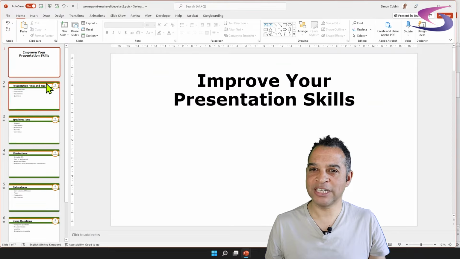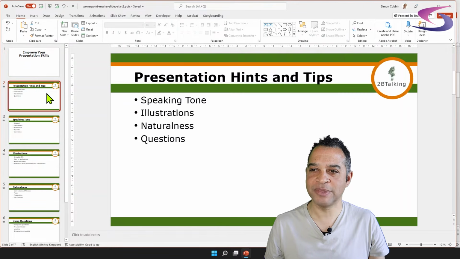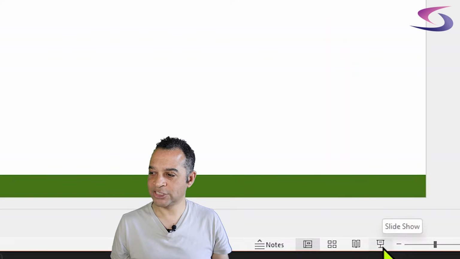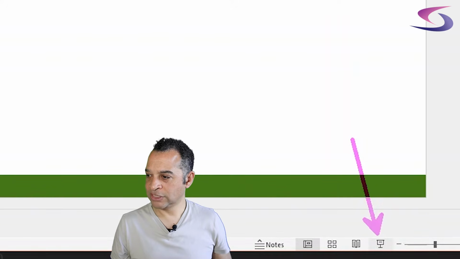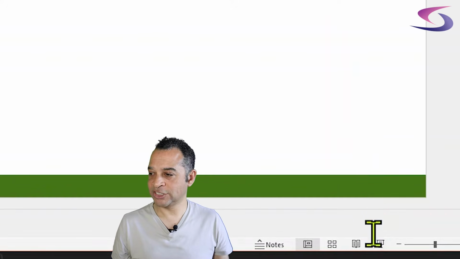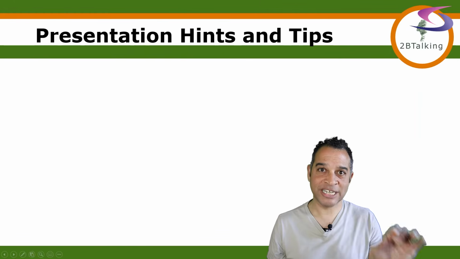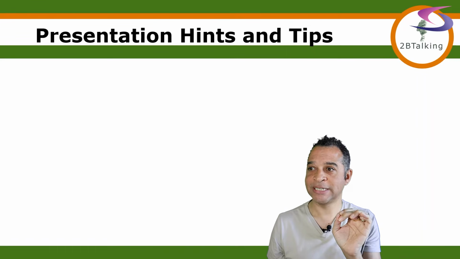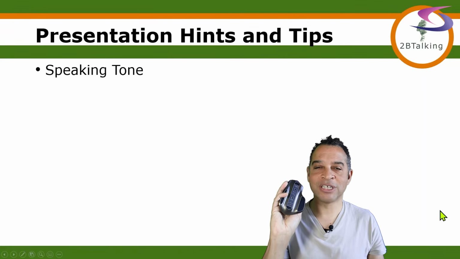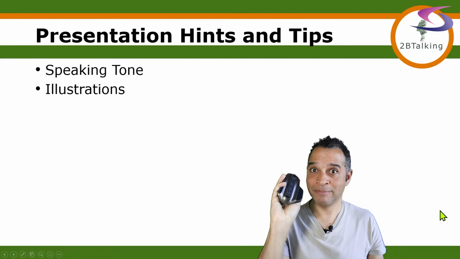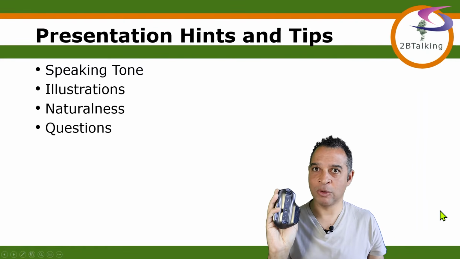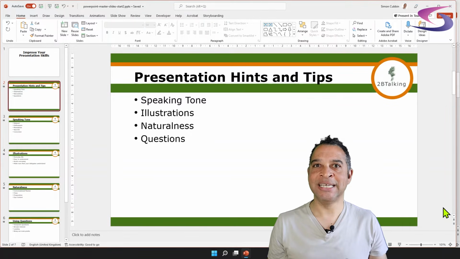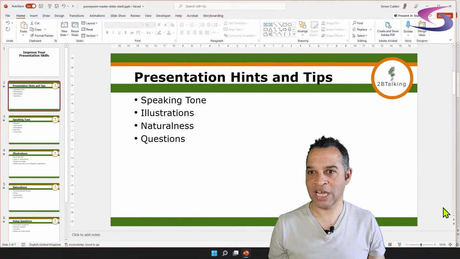Okay, what I want to do here is I don't want to start the presentation from the beginning. I want to start from this slide here. So if I click on this slide and then choose the slideshow presentation button at the bottom, it will start the presentation from the slide I've currently got selected. As you can see, this hints and tips slide comes up. Now, when I click on the mouse, I get the first bullet, second bullet, third bullet, and so on. So that's good. That's how you add the animations to your master slide.